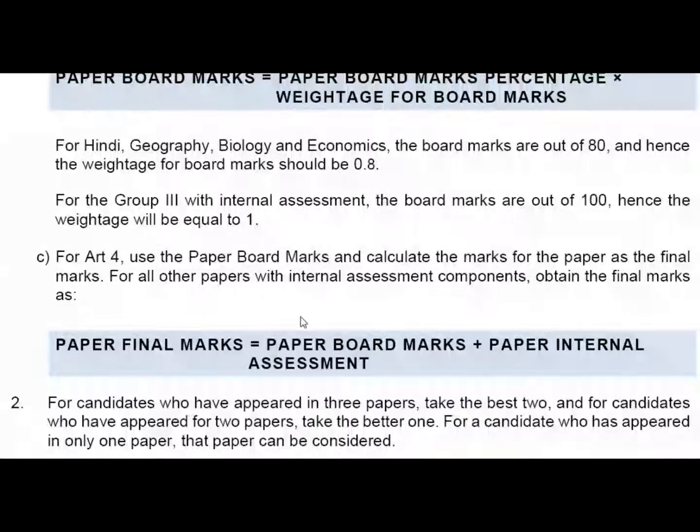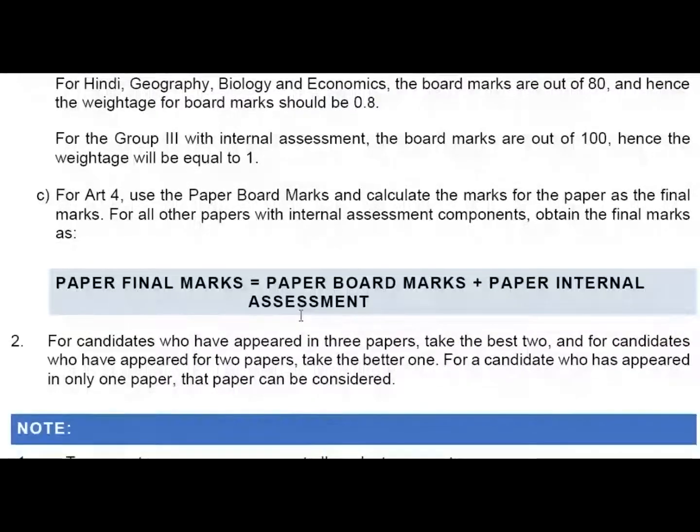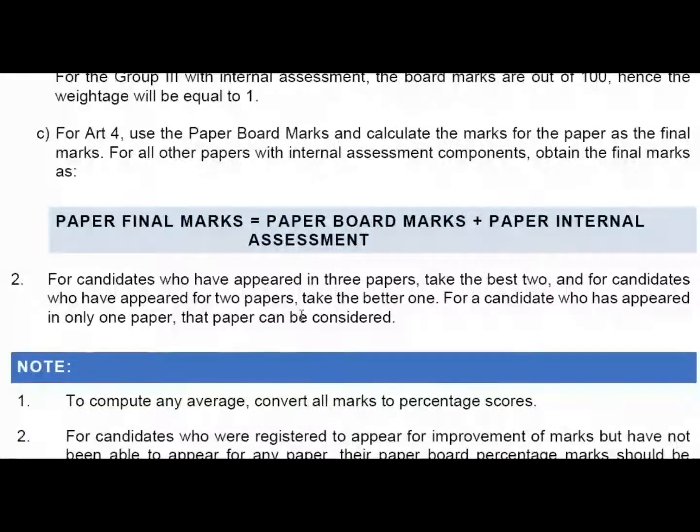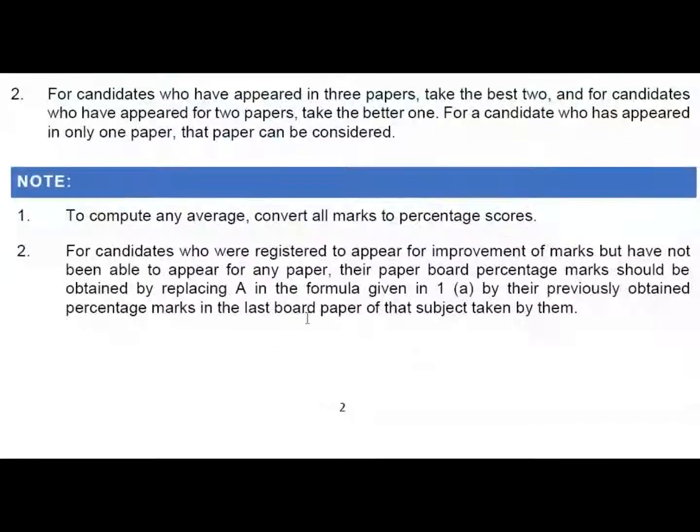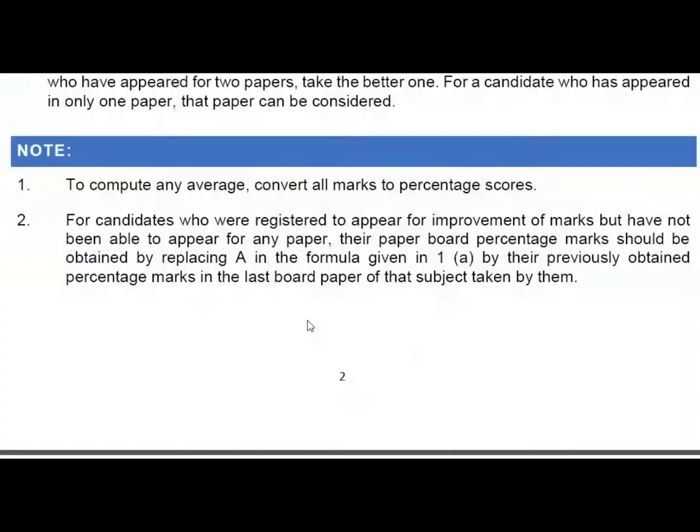2. For candidates who have appeared in 3 papers, take the best 2, and for candidates who have appeared for 2 papers, take the better 1. For a candidate who has appeared in only 1 paper, that paper can be considered. Note. 1. To compute any average, convert all marks to percentage scores. 2.